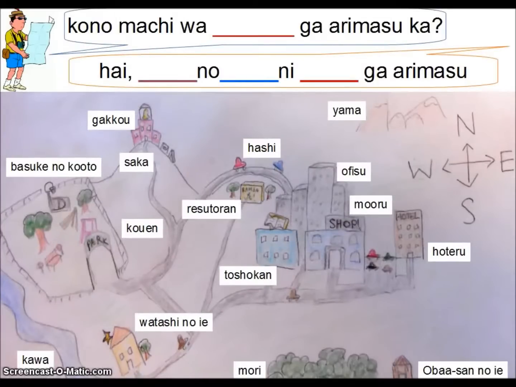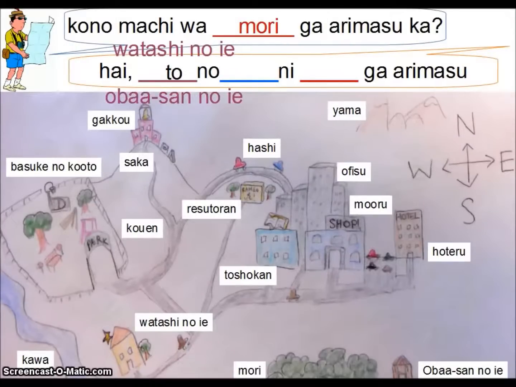So here's an example. If our tourist is going to say, この町は森がありますか? We want to answer, where is the forest? Where is the mori? So you would answer something like this. はい。私の家とおばあさんの家の間に森があります. So you can tell what postposition is supposed to be there based on the location.